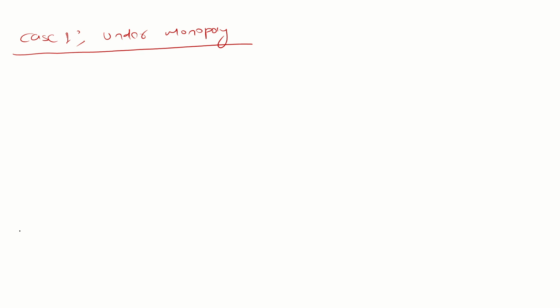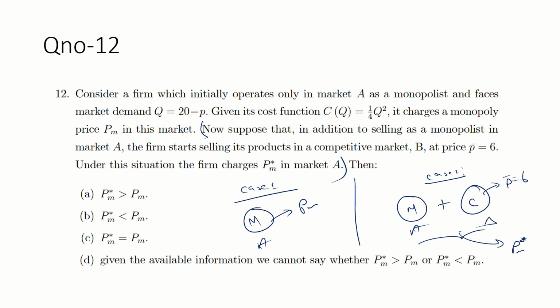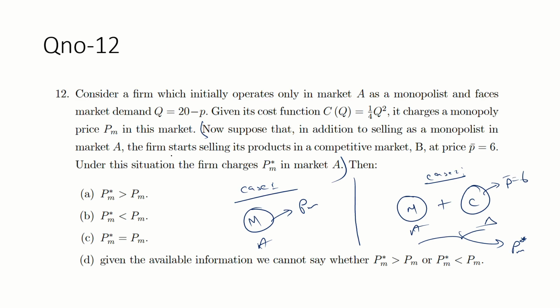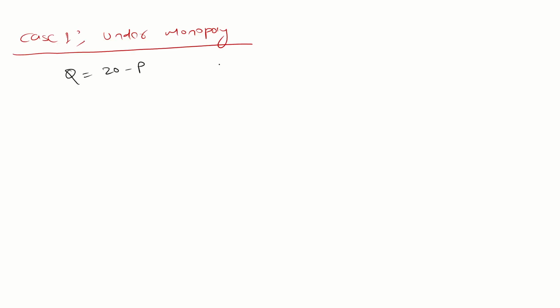What is given? Q is equal to 20 minus P, and the cost C(Q) is equal to Q square by 4. Okay, that's fine.